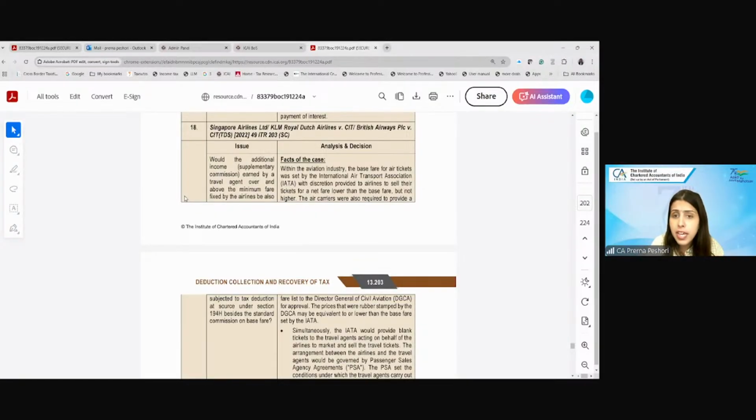Also, you cannot say that since the amounts are retained by Make My Trip and then passed on to us after retaining their commission, we cannot deduct TDS. No. Once the payment of the amounts is happening, it would be possible for the airline company to deduct the TDS on this additional commission, because they know that at the end of the cycle, this is the commission retained by them. Therefore, TDS should be applicable on it.